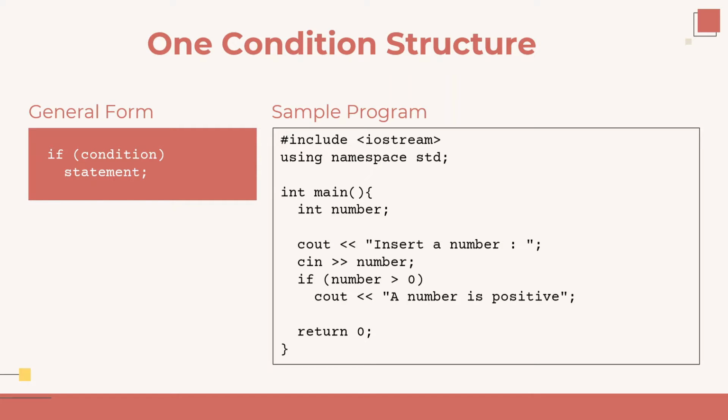In this program, the input is an integer stored in the number variable, and then it continues to the control statement. If the number is greater than 0, the program prints the sentence, a number is positive. If not, the statement is not executed and the program is finished.